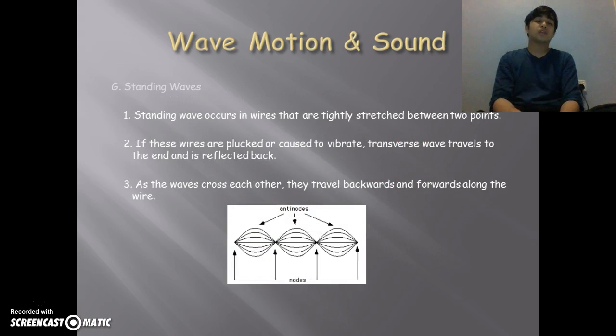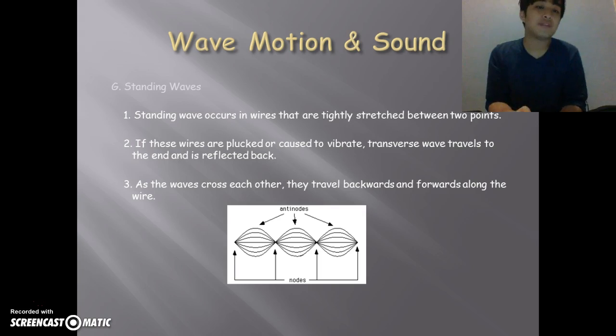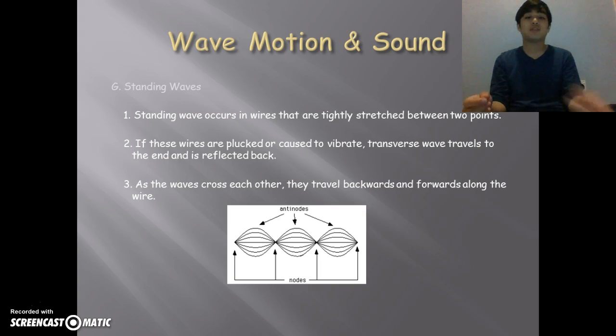Okay, sorry. So number 6, standing waves. Standing waves occur in wires that are tightly stretched between two points. If these wires are plucked or caused to vibrate, a transverse wave travels to the end and is reflected back. So it just goes back and forth. As the waves cross each other, they travel backwards and forwards along the wire.